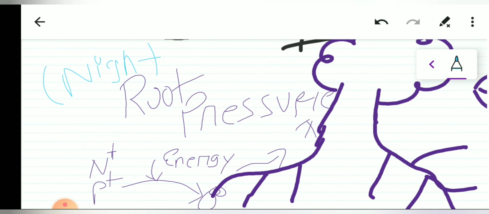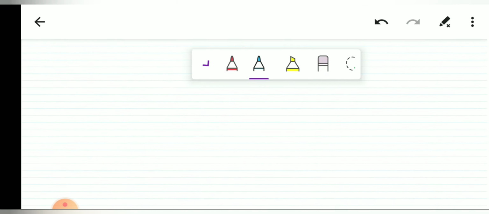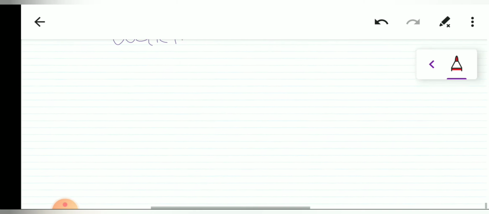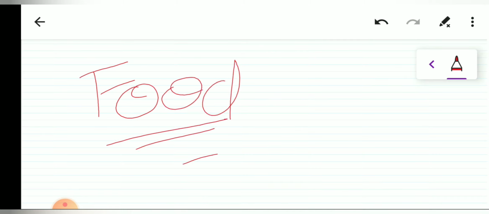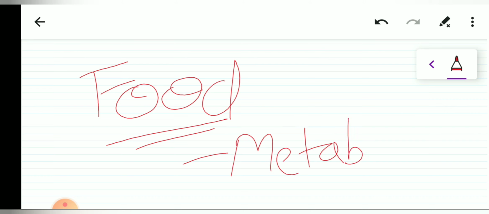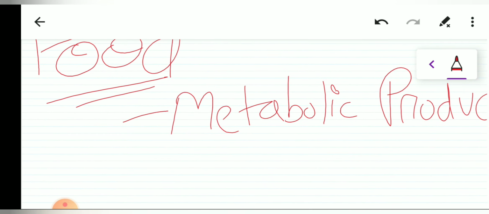Okay, so since we have discussed the transportation of water and minerals, now it is time for us to discuss the transportation of food. Okay, food, what do we mean by food over here? Food is not just food that we eat, it is the food of the plants, and it is actually the metabolic products. I keep my handwriting big only for you people so that you can understand it. So food is actually the metabolic products, or we can better write it as photosynthetic product.